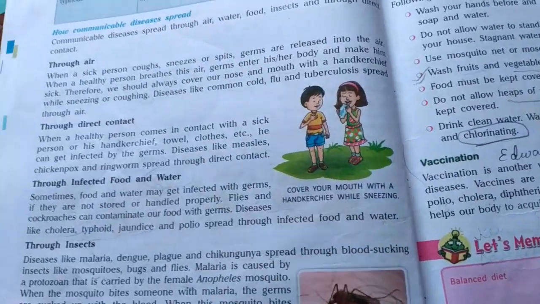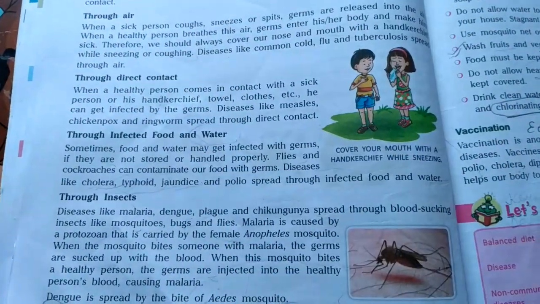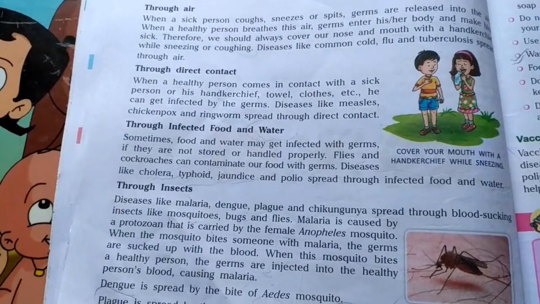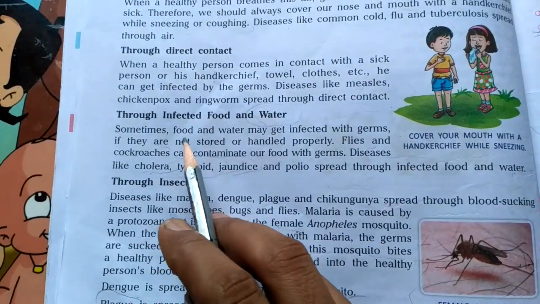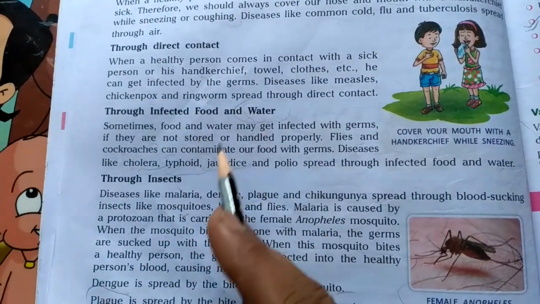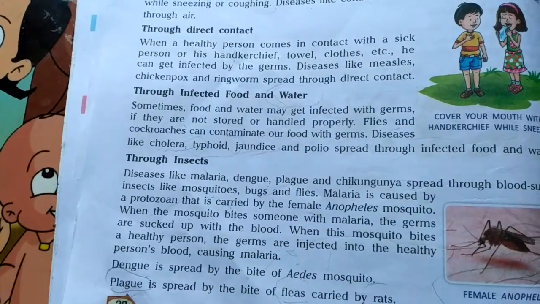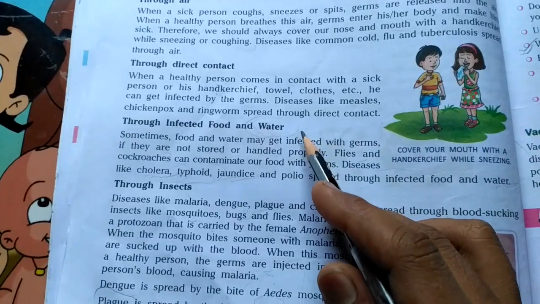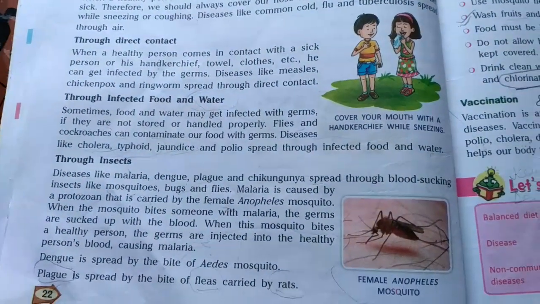And kids, one more thing: whatever you write, the concept and knowledge of all the things should be clear in your mind, because questions can come like this also: write a short note on how communicable diseases spread through infected food and water, or how communicable diseases spread through insects. So whatever you are writing, that's okay, but the other points should also be in your mind.